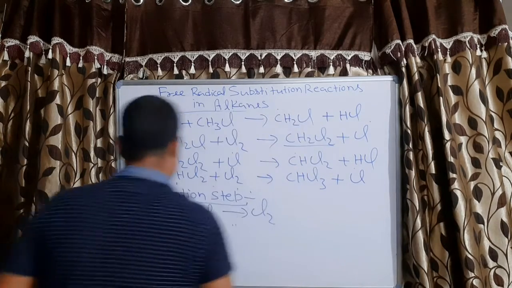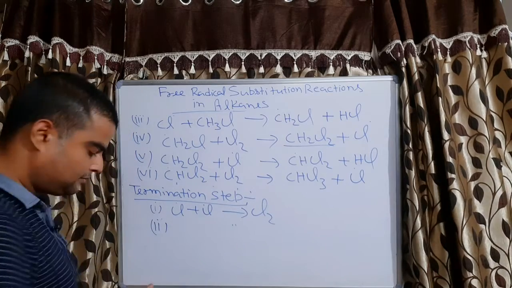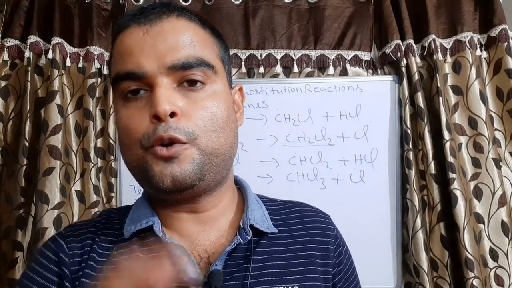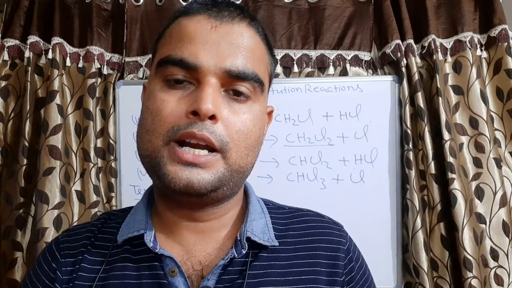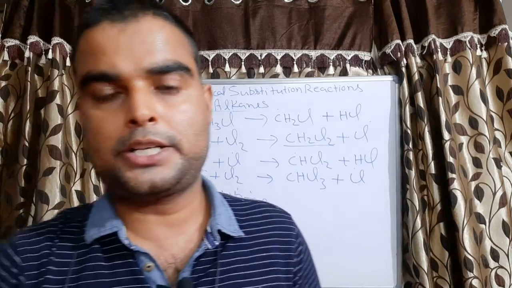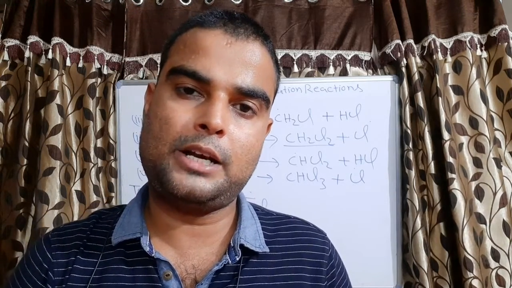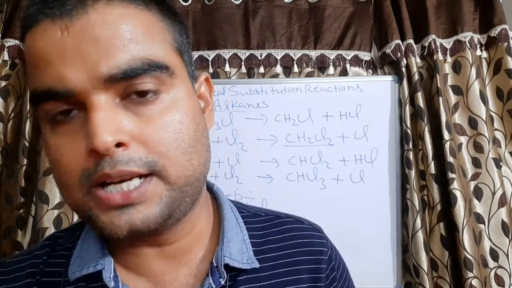Now the second possibility is, see, in the initiation step 2 Cl free radicals were produced and only one Cl free radical took part in the propagation step. Now suppose both Cl free radicals produced in the initiation step take part in the propagation step.